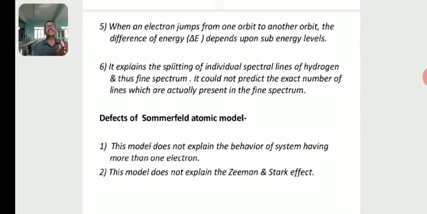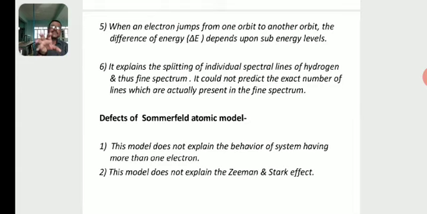Then the defects of the Sommerfeld atomic model. This model does not explain the behavior of systems having more than one electron. This model does not explain the Zeeman effect and Stark effect. What is the Zeeman effect?